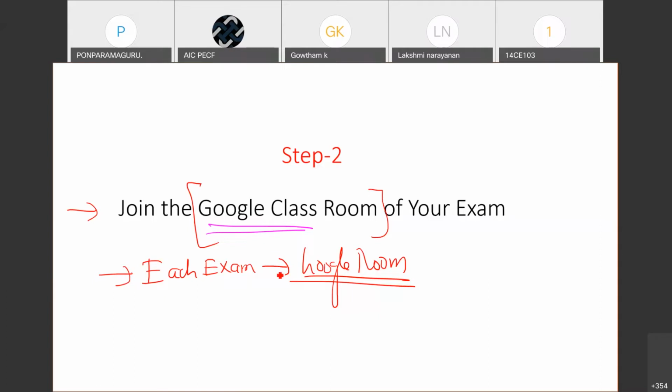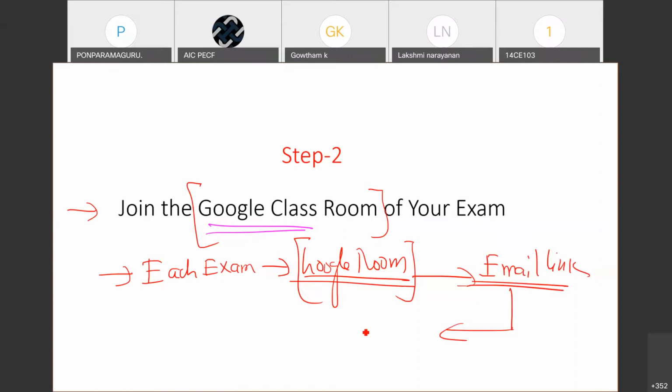So for each exam, you would have one Google Classroom. In one Google Classroom, the teacher would send you the link. You would receive an email link. Once you click that email link, you can join the classroom straight away. That is how you join.